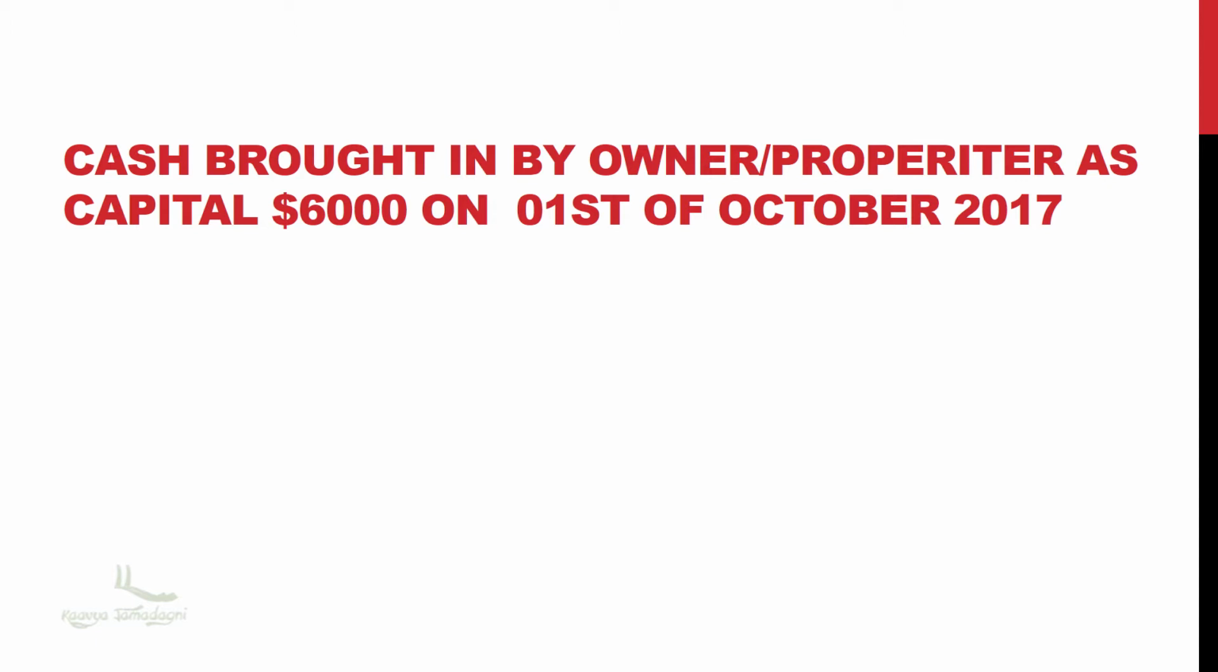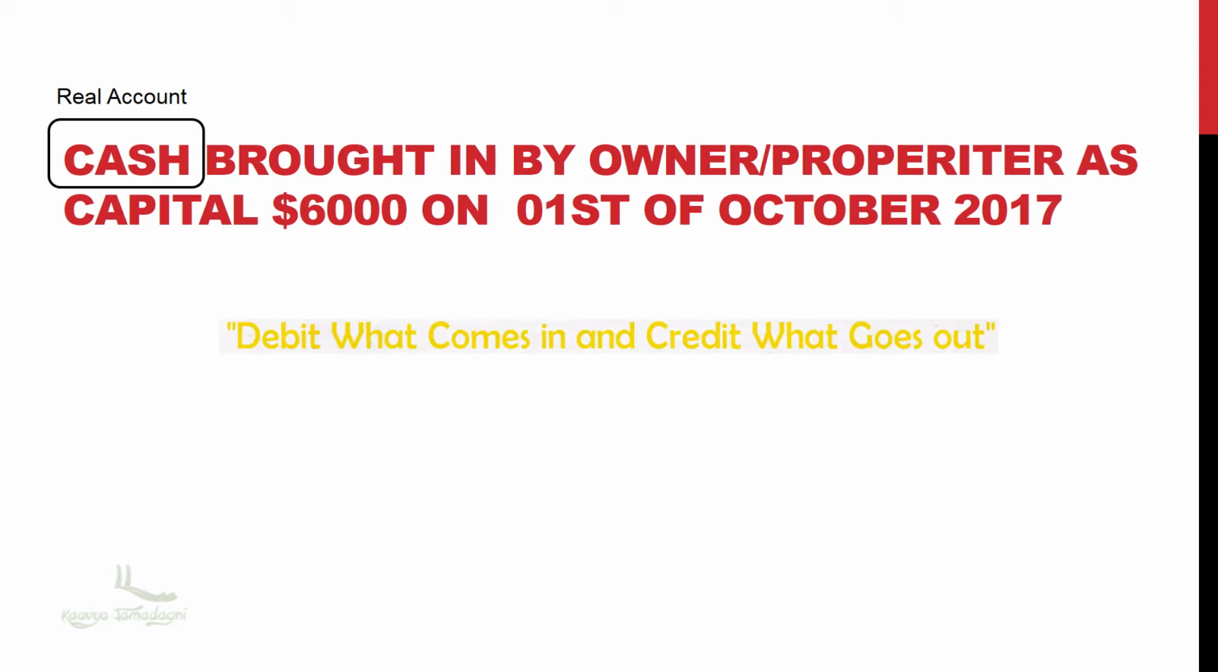Guys, please refer to the document which you have downloaded and tell me which account it is. Yes, correct. It is a real account. So according to the golden rule of the real account, debit what comes in and credit what goes out. Here, cash has come into the business and the cash account will be debited in the journal entry.